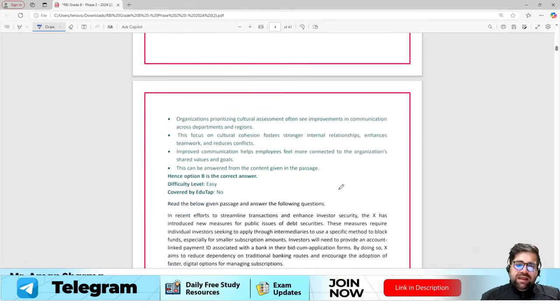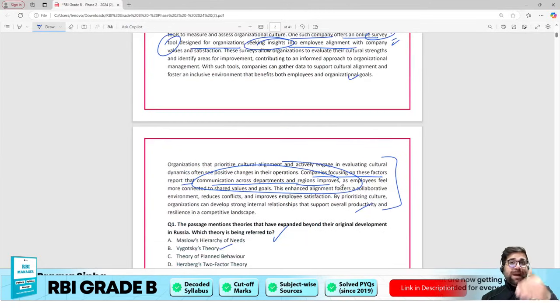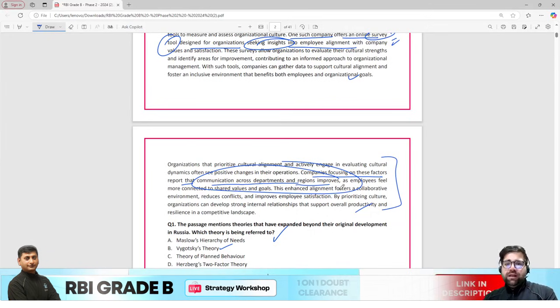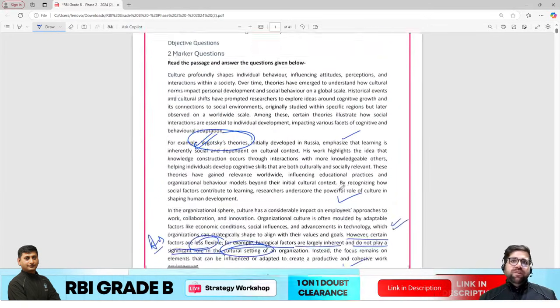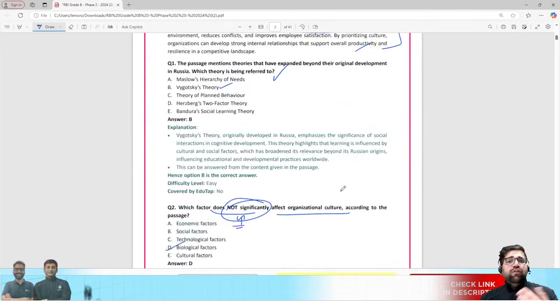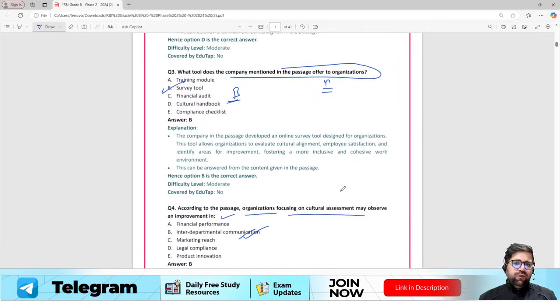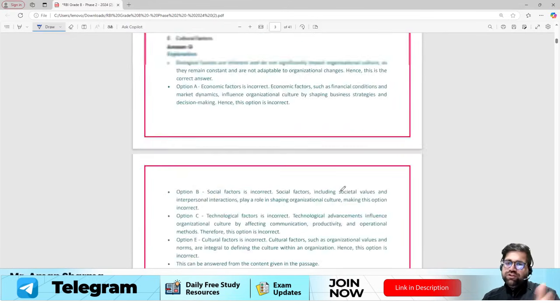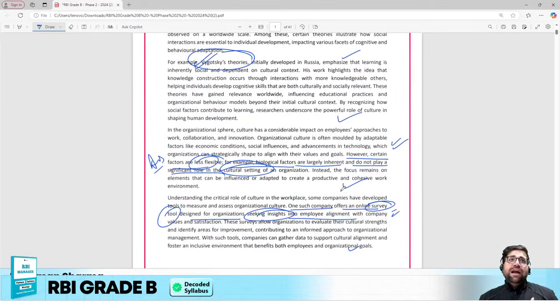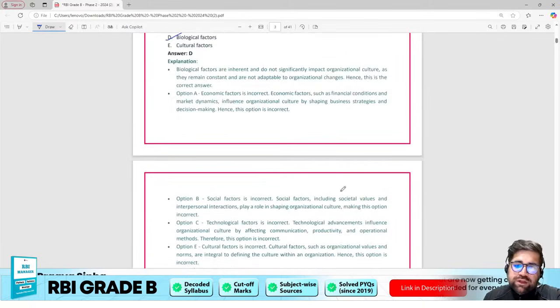Okay, let's move to the next one. This particular passage, which has 5 individual paragraphs, has given you 4 questions, and these are 2 markers. So 4 into 2 is 8. If you remain calm in your exam and know that this is just an RC based question, you could have got 8 marks. Whatever the students have done, whatever the toppers of this year have done, a commendable job to all of you, because even if such a question comes in your exam, it takes a call on whether you have to attempt it or not. So now let's move to the next set of questions.